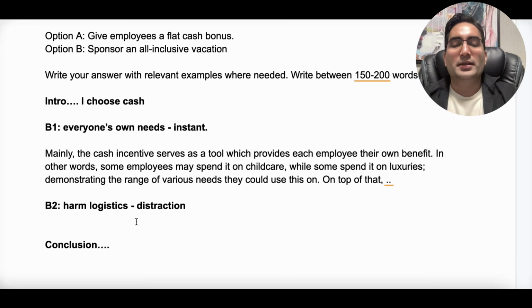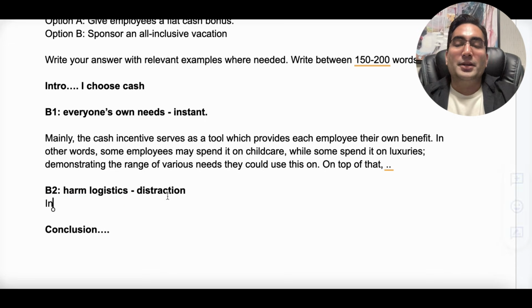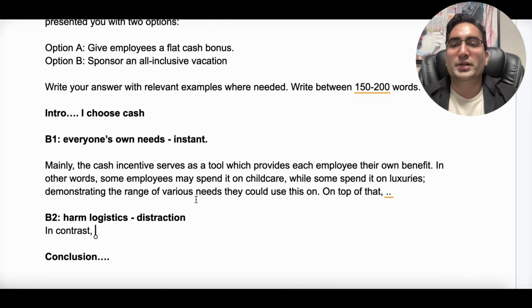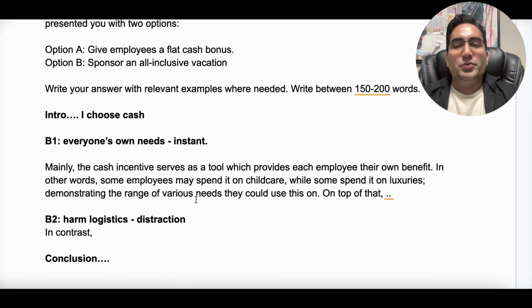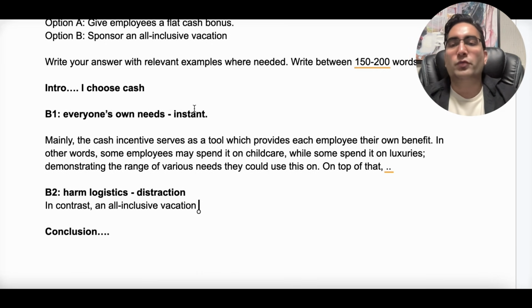Okay, so we could say something like "on the other hand." But that's very common, so I don't like it. Let's change it. "In contrast," okay, advanced, academic, and it is also saving me some words here instead of "on the other hand." In contrast, now mention the topic because we're transitioning to that. An all-inclusive vacation. Now, usually I want to paraphrase the words, but you can't really paraphrase all-inclusive vacation, so I'm going to copy that from the question. An all-inclusive vacation would appeal to many.